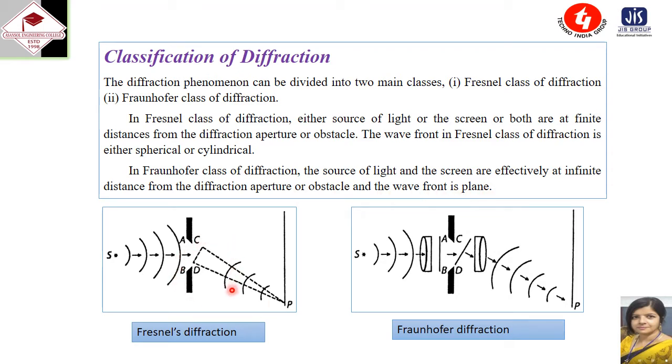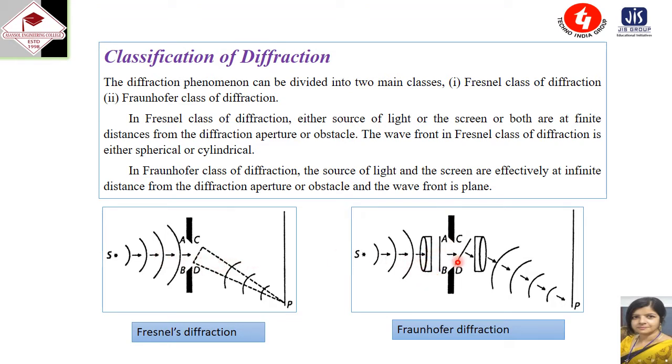Here Fresnel type of diffraction is shown, and here Fraunhofer type of diffraction is shown. In Fresnel type of diffraction, the source of light or the screen or both are at finite distance from the narrow slit. The incident wavefront is either spherical or cylindrical, and no lenses are used in this case.